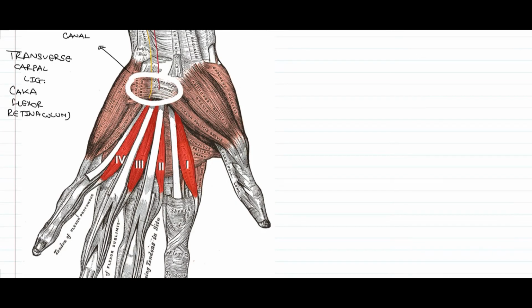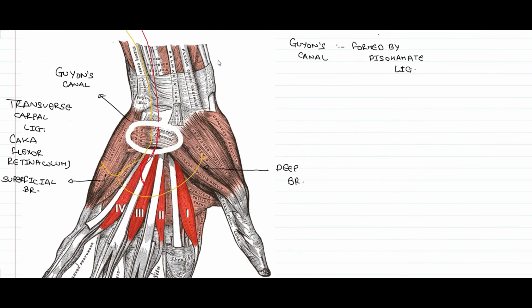After traversing through the Guyon's canal and the flexor retinaculum, the ulnar nerve along with the ulnar artery will enter the region of hand. Here, the ulnar nerve will give off two branches, that is the superficial branch and the deep branch. The superficial branch of the ulnar nerve has a short course since it supplies only the palmaris brevis muscle.